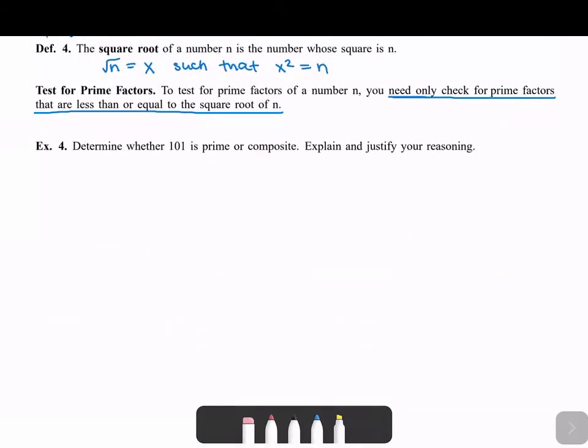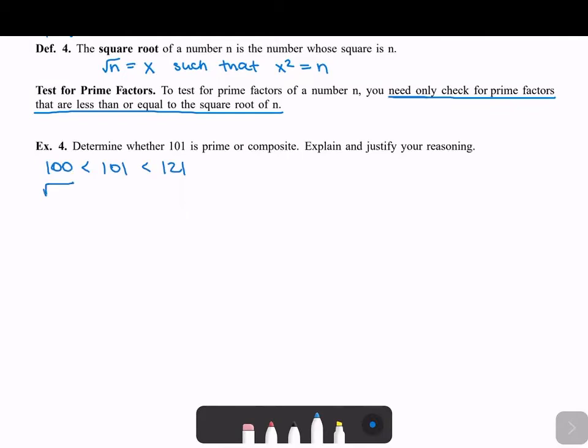Let's see how this works. We don't know what the square root of 101 is, but we can see what is around 101. 101 is really close to 100. So we can see that 100 is less than 101, which is less than 121. That means we can take the square root of everything.